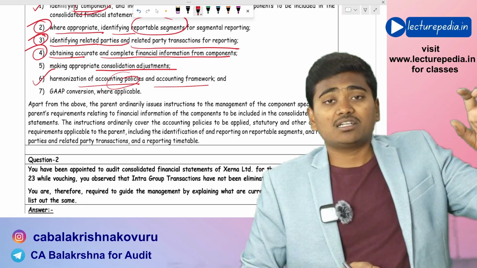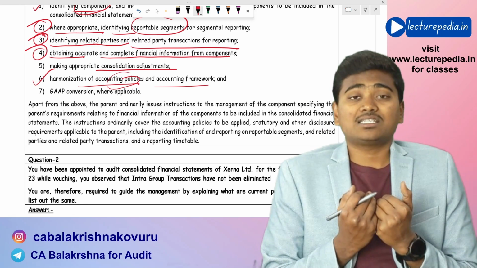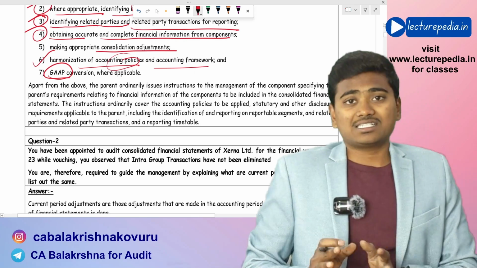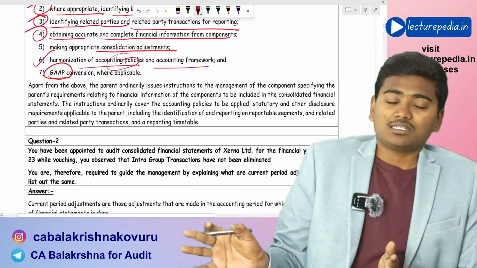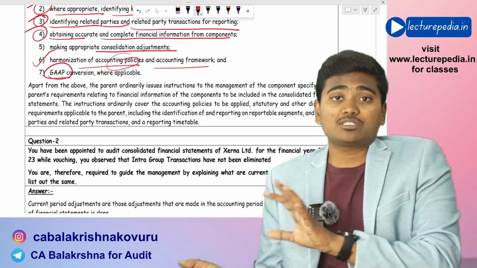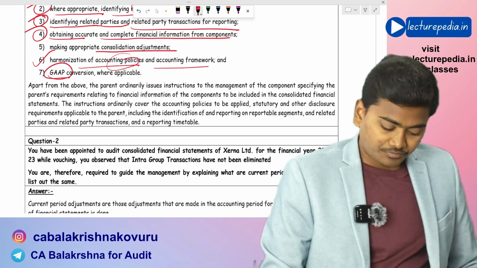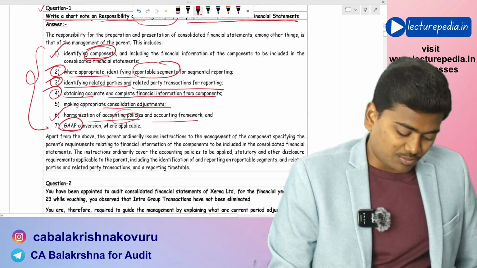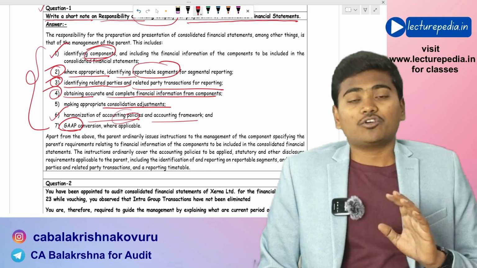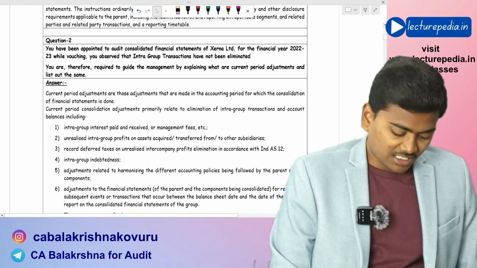The consolidated financial statements must be prepared based on the accounting policies that are being followed by the parent entity. And finally, GAAP conversion. In case the components are following different generally accepted accounting principles, those financial statements of the component must be converted to the GAAP that is being followed by the parent entity. So these are the 7 responsibilities of the parent entity with respect to preparation of consolidated financial statements. Hope that is clear. Moving to the second question.